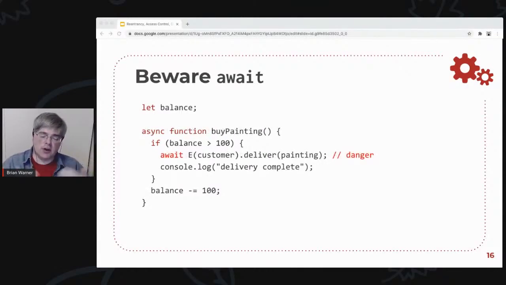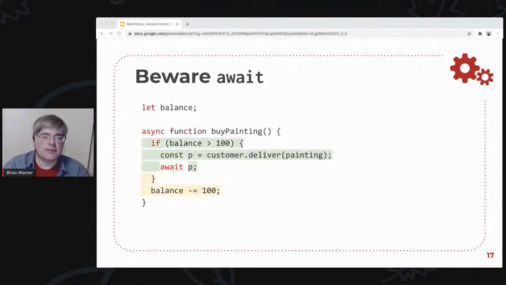So somebody comes along and says, oh, hey, I know about this await thing. We will just not emit the log message until we've finished doing this delivery. And async await is a nice, elegant, readable way of doing this. But this resurrects the reentrancy hazard, because none of the code beyond this point is going to execute until after the user-provided deliver function has run. And as we saw before, that can do whatever it wants and can do something really surprising. The async here is fine. That's not causing any problems. It's this await call that's specifically causing the hazard.